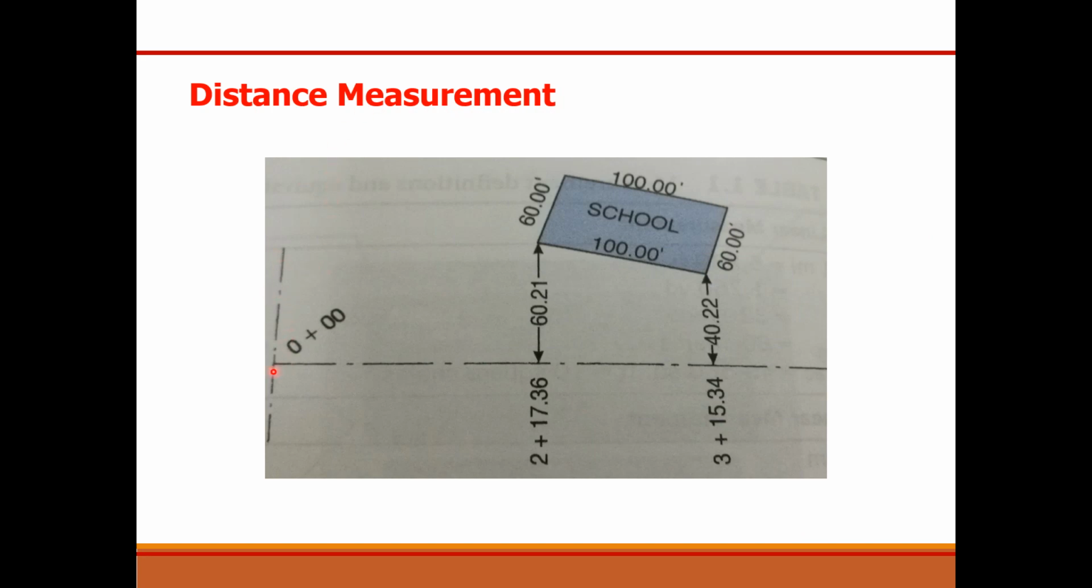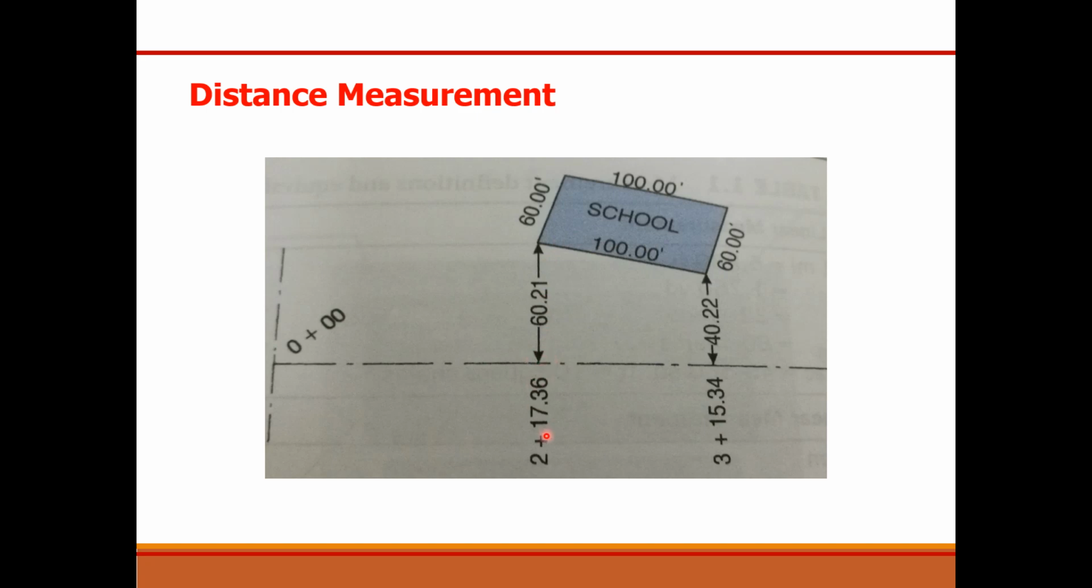Now let us see an example. It is a straight baseline you are looking at, which is located at the center. 0 plus 00 indicates the start of the chainage or the baseline. As you move towards the east, or in the right direction, you see there is a building, which is actually a school, and we want to find the distance between this baseline and the corners of the school. We want to find the distance between the survey line and these two corners.